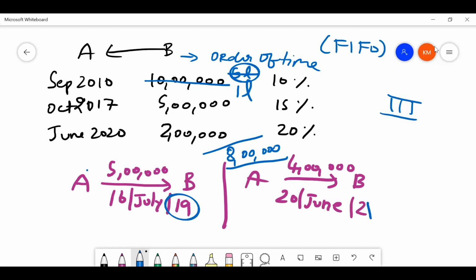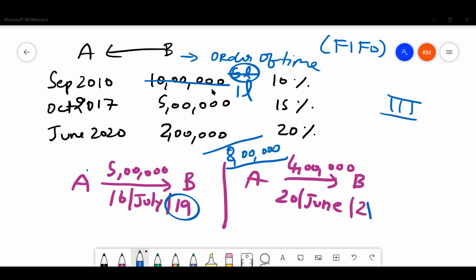If you see in third case, entire amount is adjusted with the oldest loan. Previous case, we went in reverse basis. In the first case, we went in based on higher interest rate. That is the concept of appropriation of payments. Are you guys clear till here before I proceed to next level?